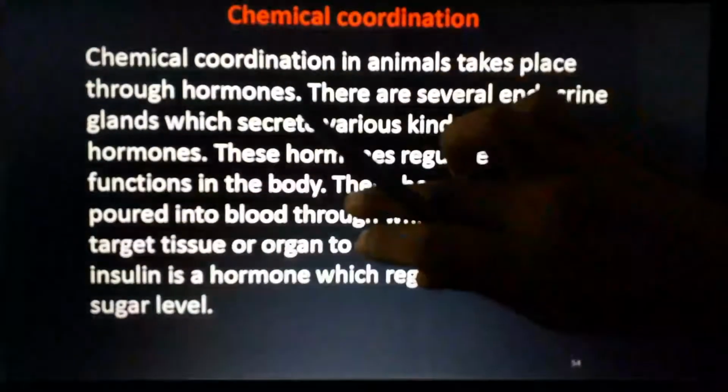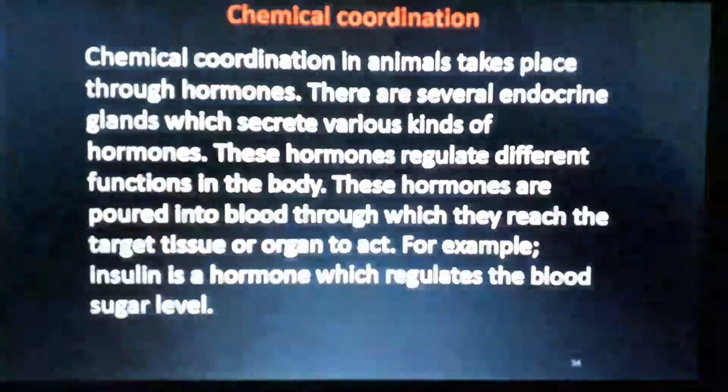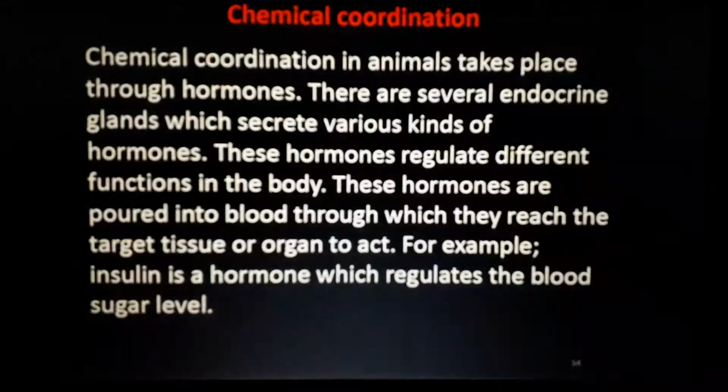Is the focus correct? Focus is correct. Okay, it's fine. Okay, let us see.